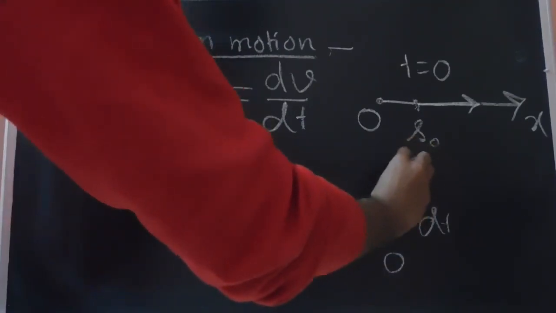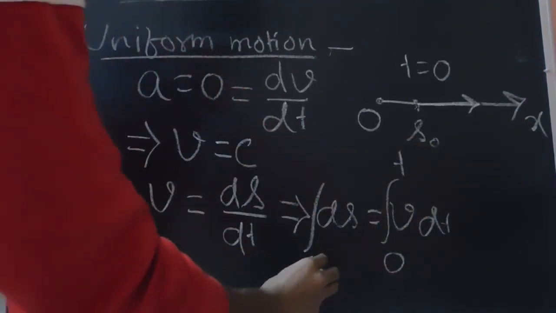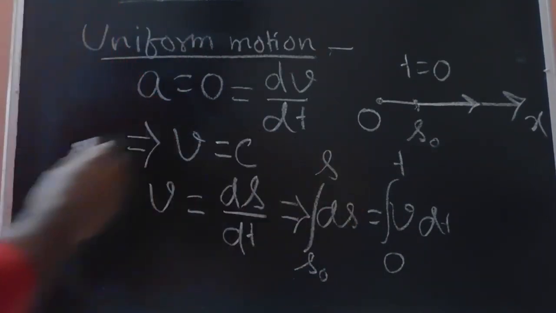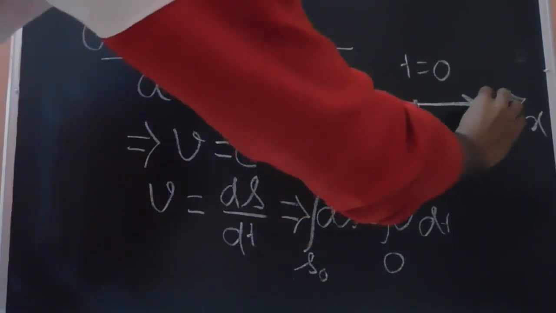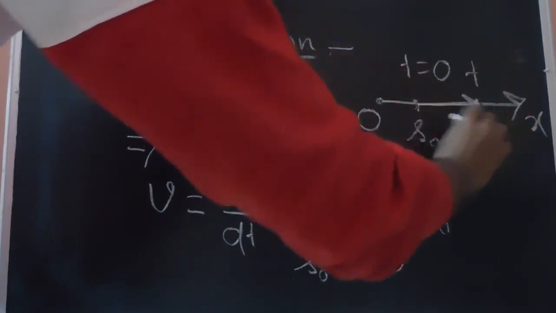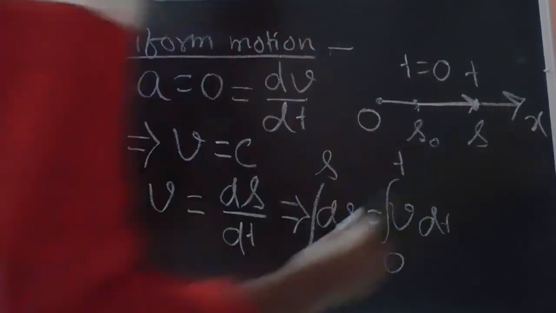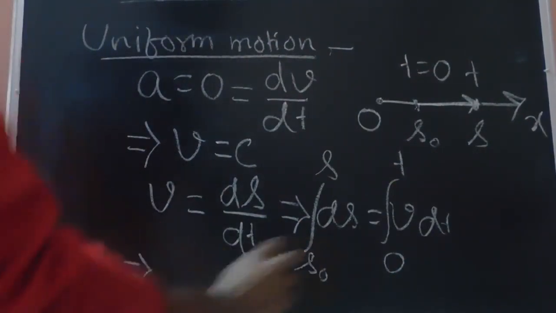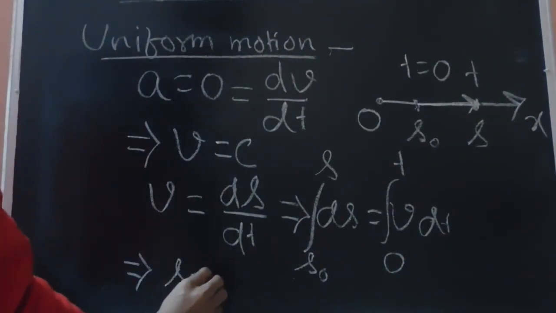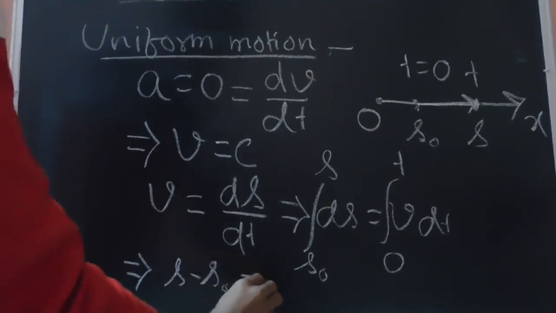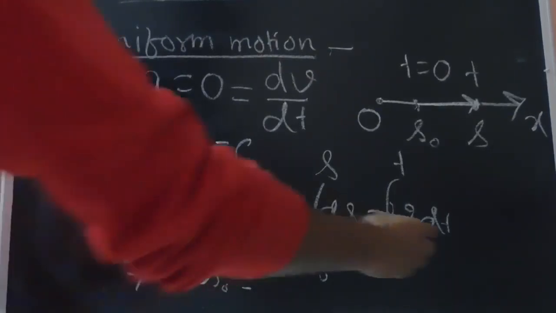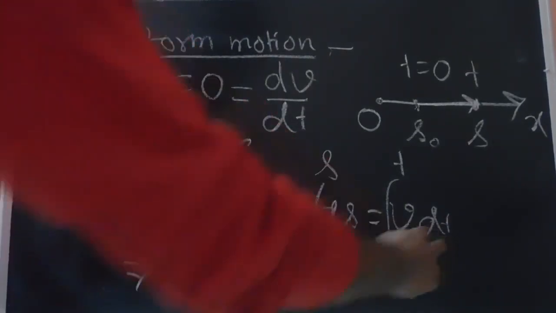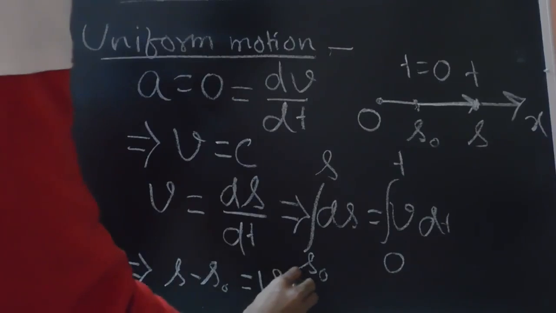After any time instant t, the particle would have moved from S0, where initially it is, to a certain location S. Let's say this is at time t and the location is S. So from this integration we get S minus S0. Since the velocity is constant, it can be taken out of the integral. So the integral of dt is t, and we get v t.